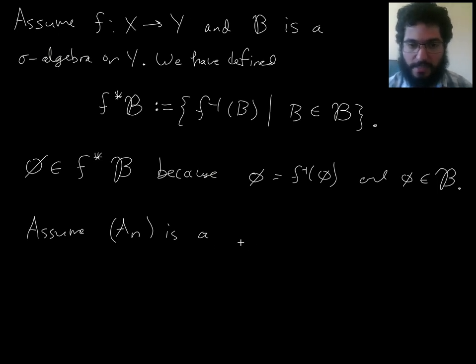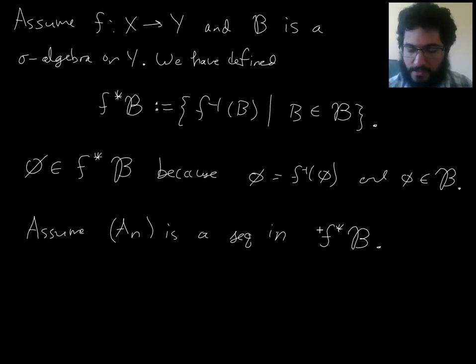So assume the A sub n's are a sequence in here.